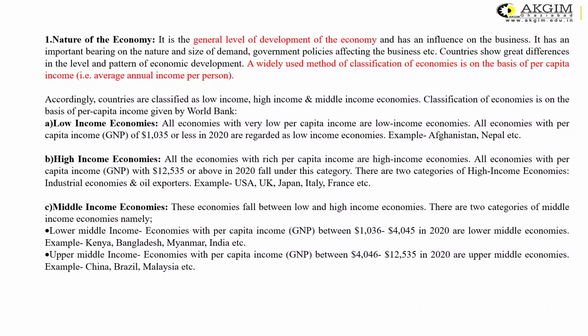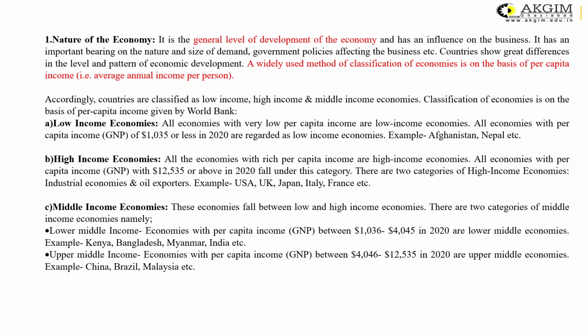Then the high income economies. All the economies with rich per capita income are called the high income economies. The economies with per capita income of $12,535 or above in 2020 fall under this category. If you multiply $12,535 again with 73, it will come to somewhere around 9,15,714 rupees.